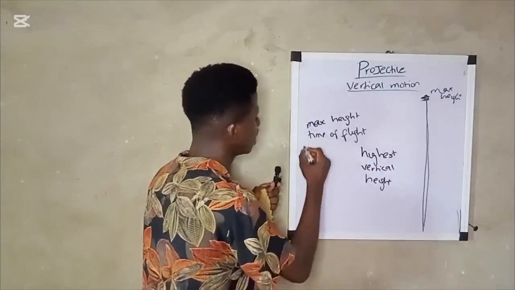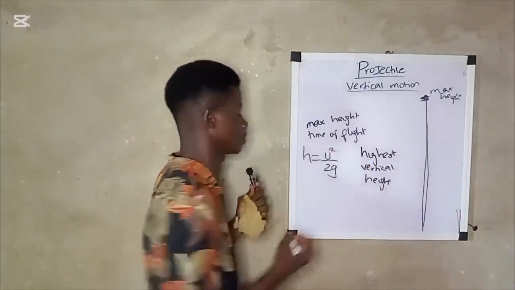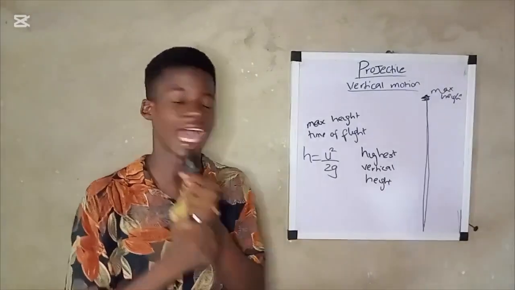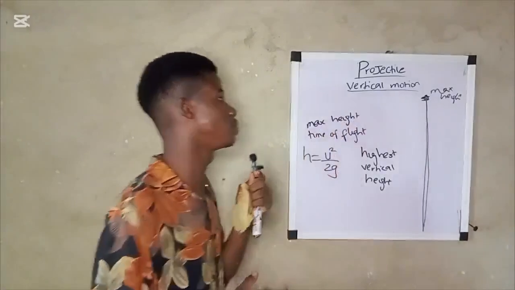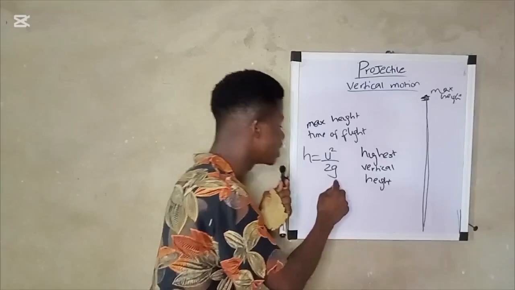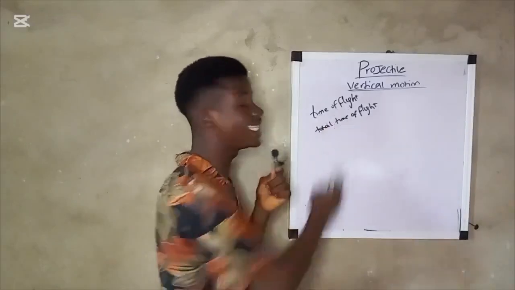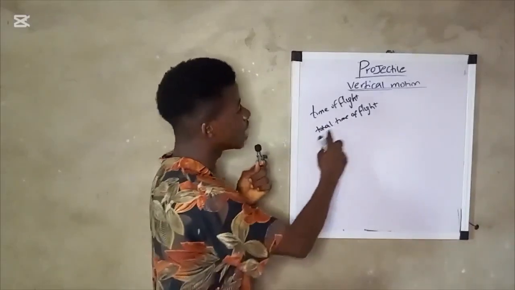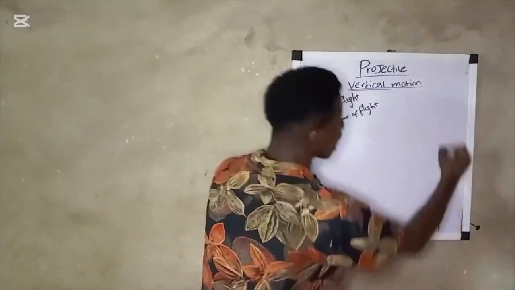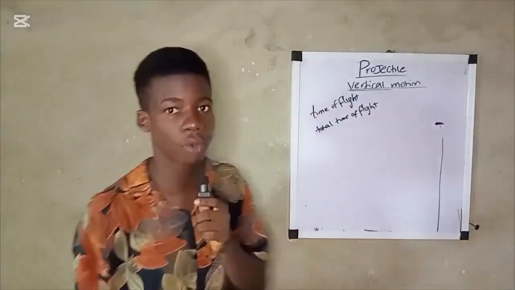Now, this is the formula you usually need to use to solve for maximum height, which is h equals u square over 2g. Okay, so this is the formula used to calculate maximum height in vertical motion. H is known as maximum height, u is the velocity, while g is the acceleration due to gravity. Time of flight is different from total time of flight.